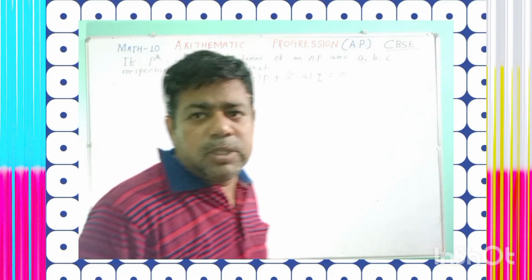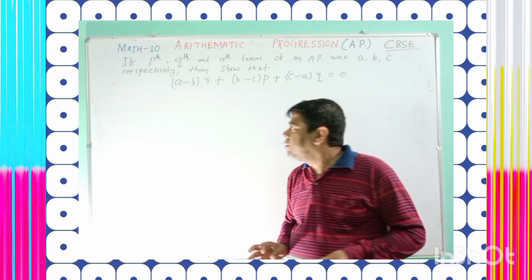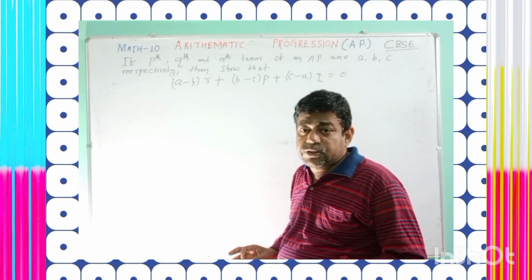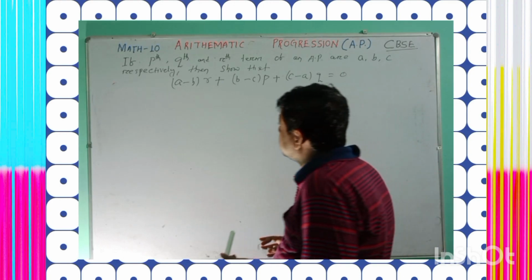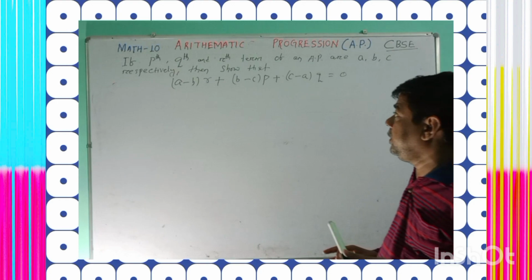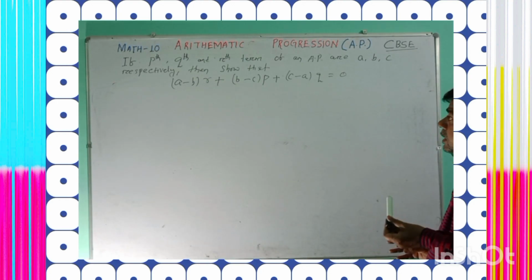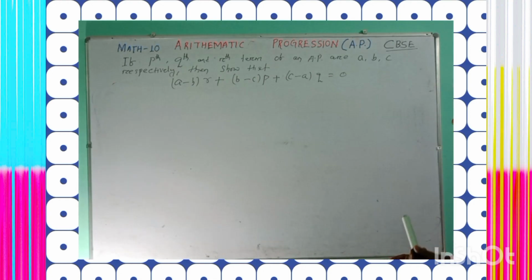Okay, once again with another question, vital and important questions of your class 10 mathematics, based on the concept of arithmetic progression, which I am going to discuss here. Similar types of questions I am going to discuss, and this question is in front of you. Look at the question here. If the p, q and r terms of an AP are a, b, c respectively, then show that a minus b whole into r plus b minus c whole into p plus c minus a whole into q equal to 0.